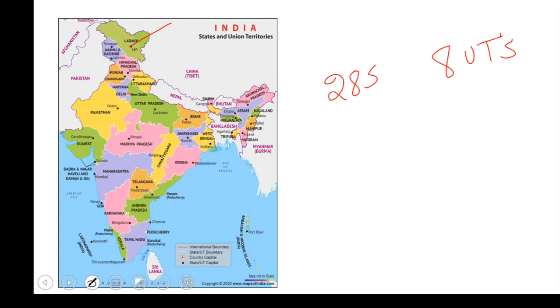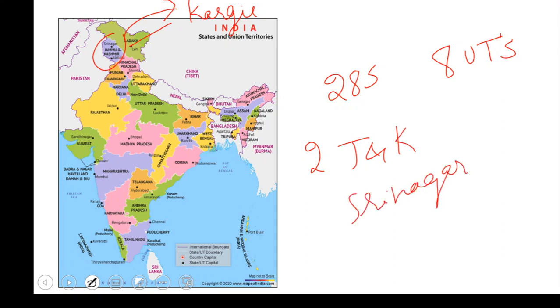We have Ladakh, and it has two different capitals. One is Kargil and the other is Leh. Recently it was added, so Kargil and Leh are the two capitals of Ladakh. Then we have Srinagar, which is in the other UT that was formed recently, Jammu and Kashmir. We have two capitals for J&K. One is Srinagar and the other is Jammu.